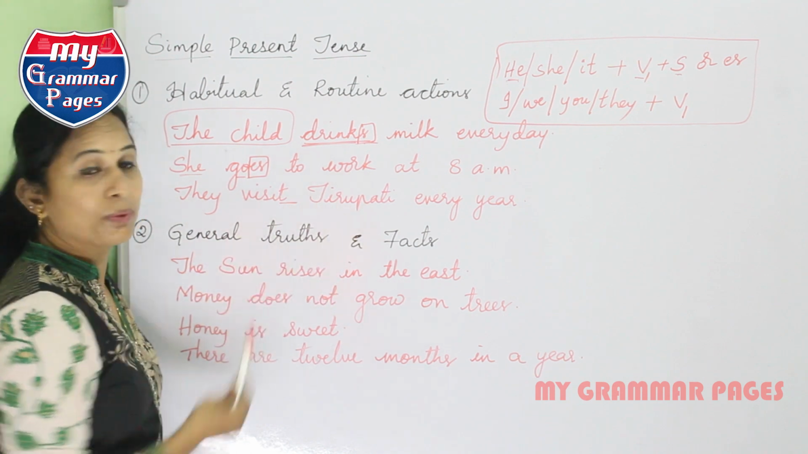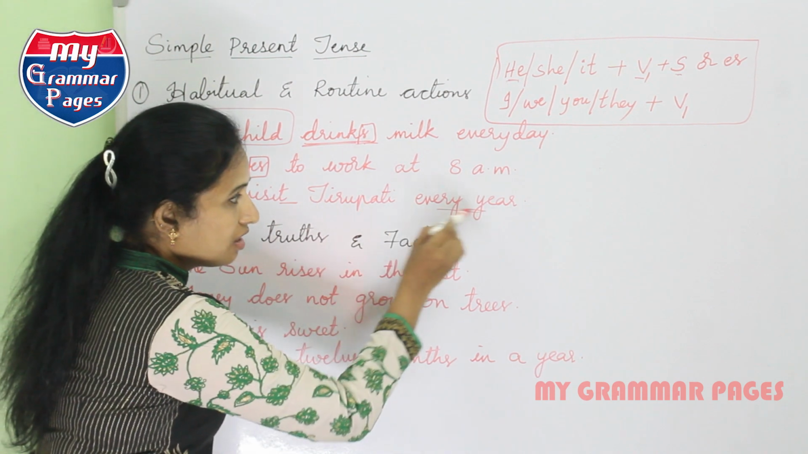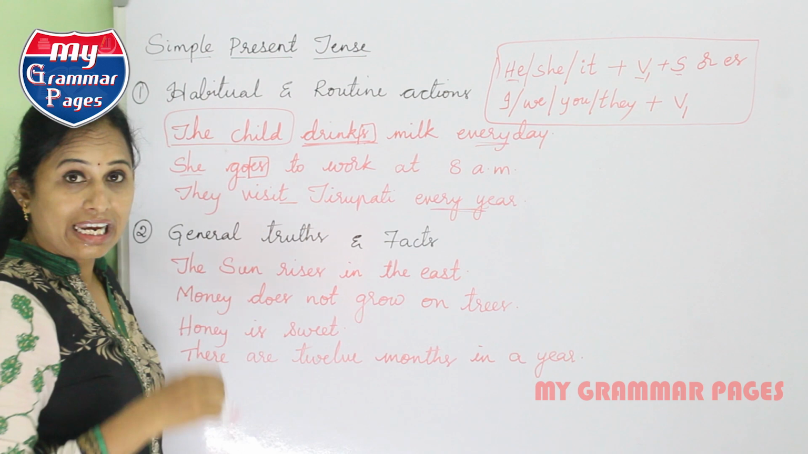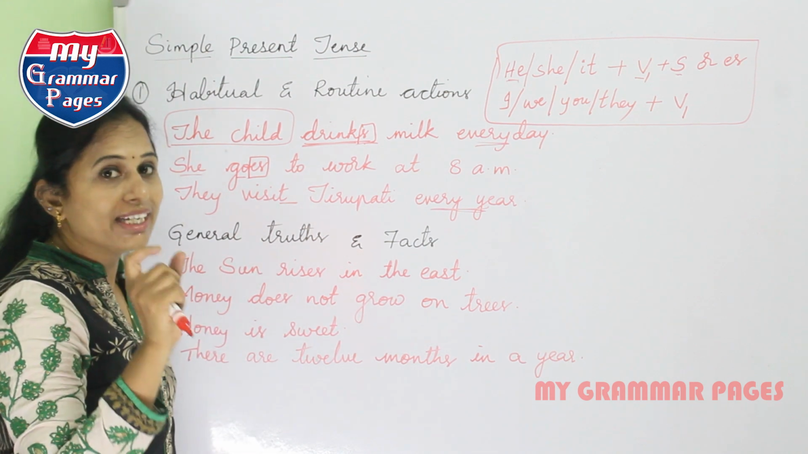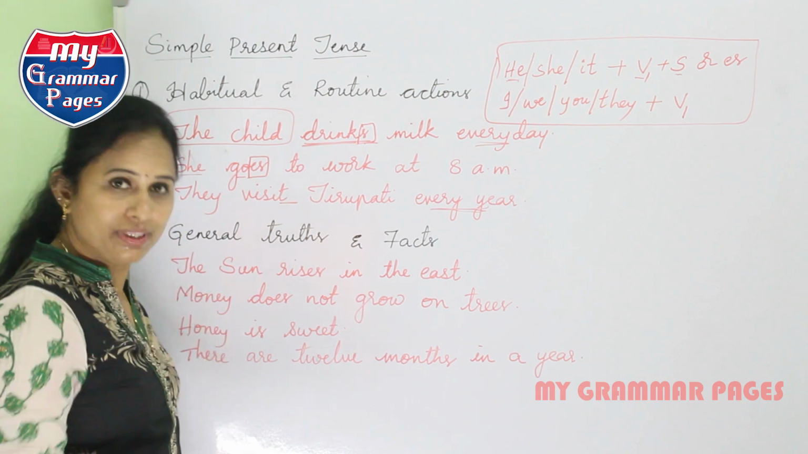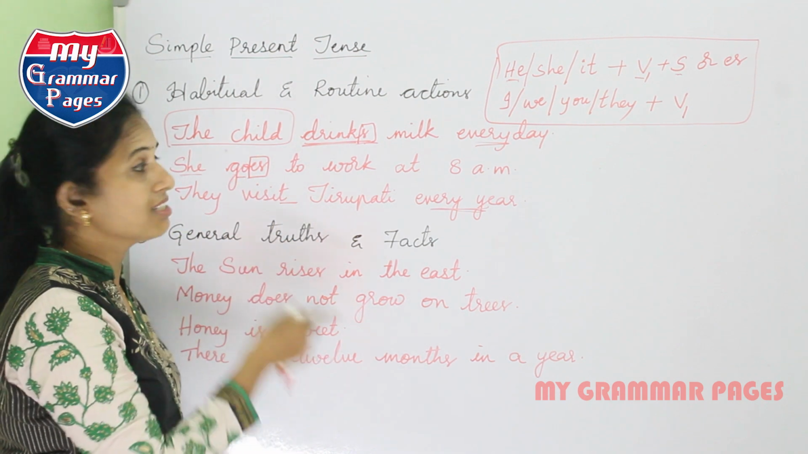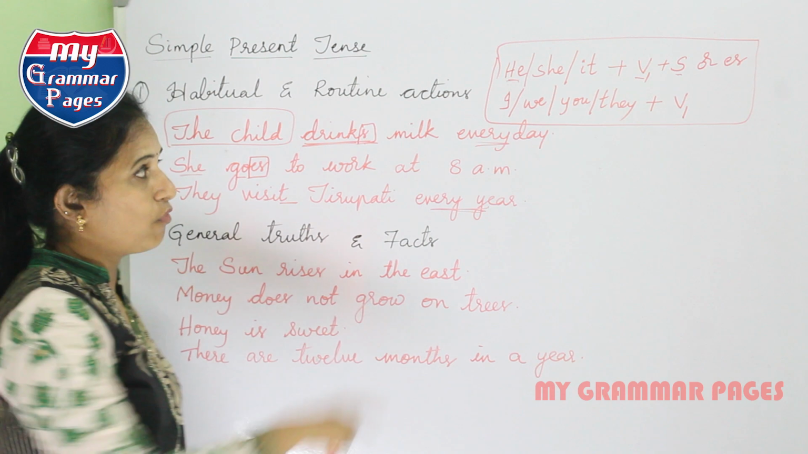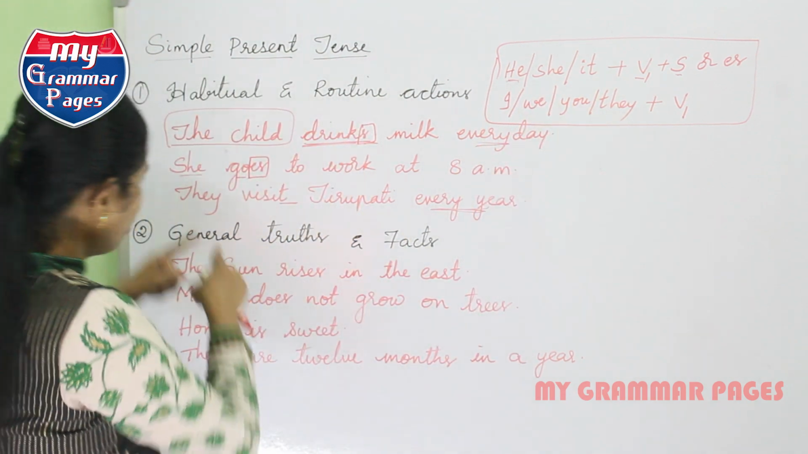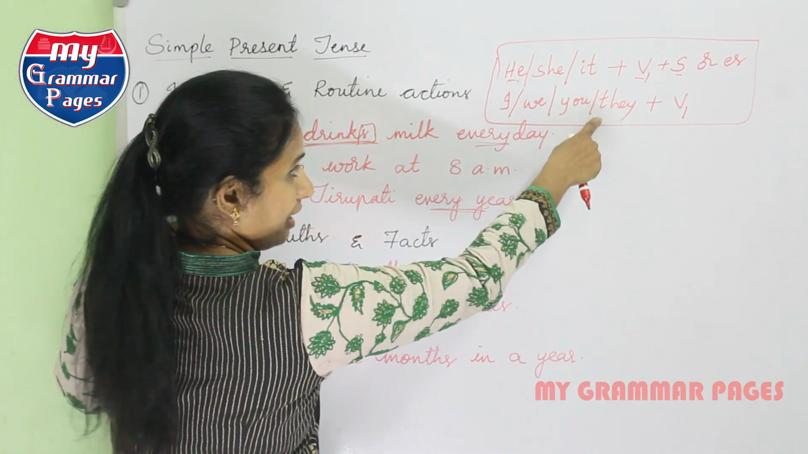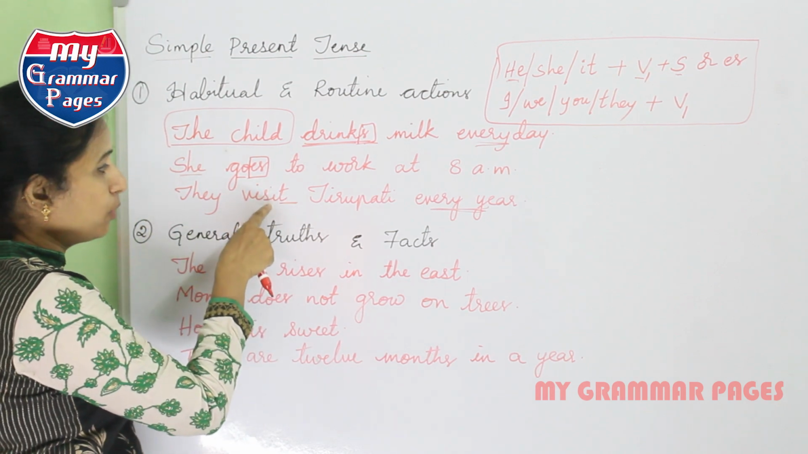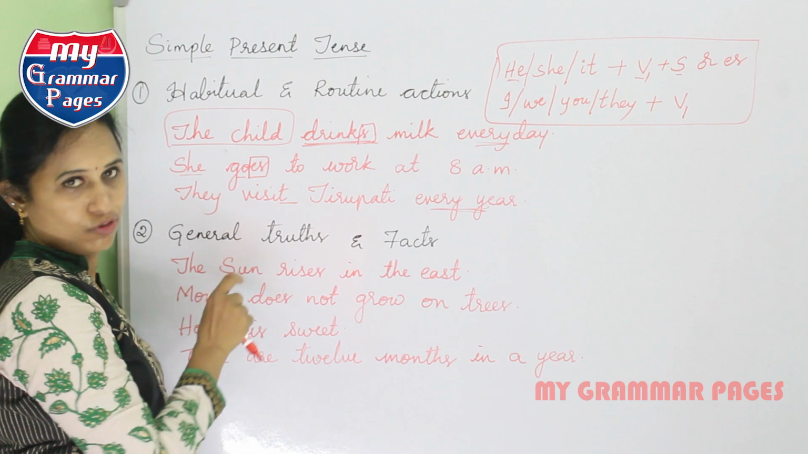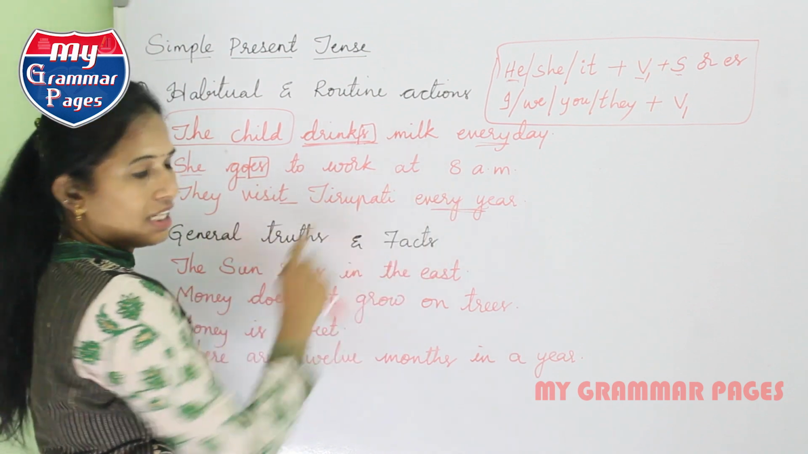They visit Tirupati every year. Every year, every day, daily, often, frequently, always. If these words are present, compulsorily you have to write the sentence in simple present tense only, following this structure. Now they comes under the second category and I didn't add any s or es to the verb. I have just taken the root form of the verb, that is visit Tirupati every year.